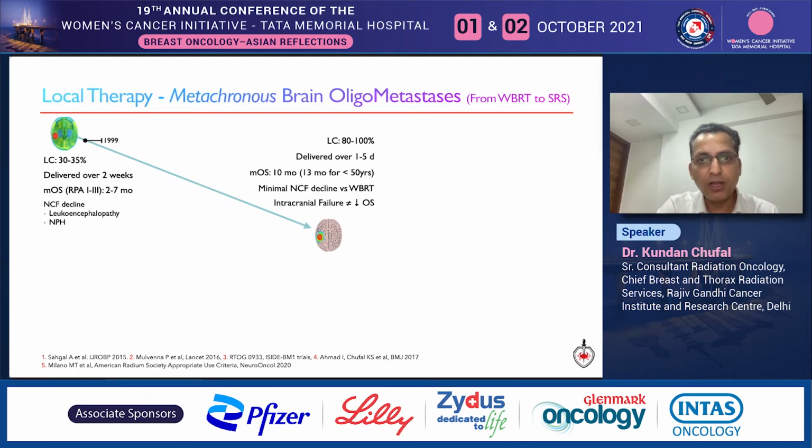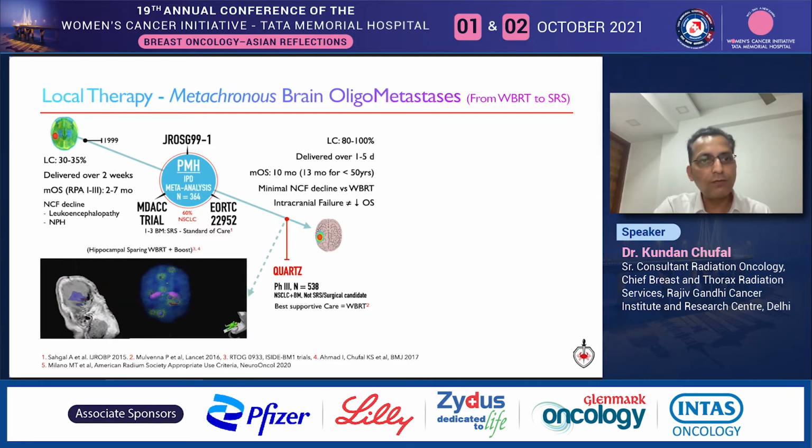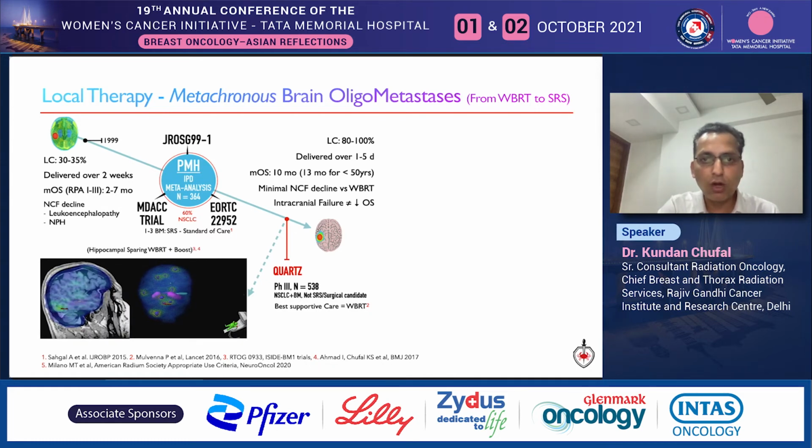But a meta-analysis by Dr. Arjun Sehgal cemented the place of SRS in the management of 1 to 3 brain metastases. And while SRS was making great strides, the QUARTZ trial suggested a diminished role of whole brain RT, though this trial had its own flaws. So an alternative whole brain RT technique was developed which preserved neurocognition by sparing the hippocampus while simultaneously delivering a higher dose to macroscopic lesions.